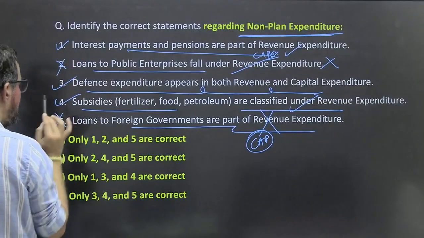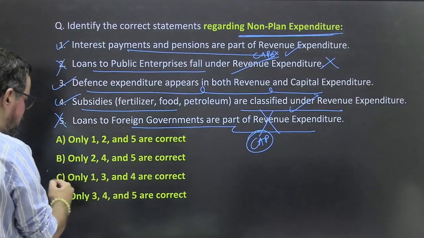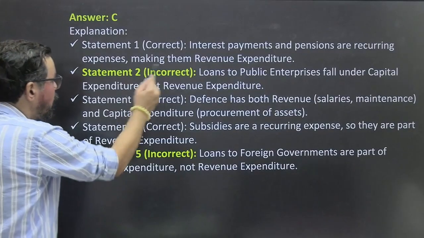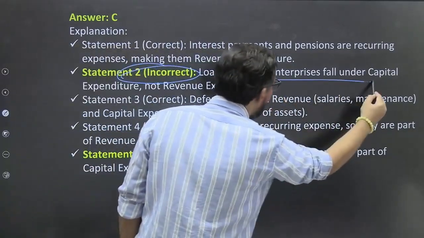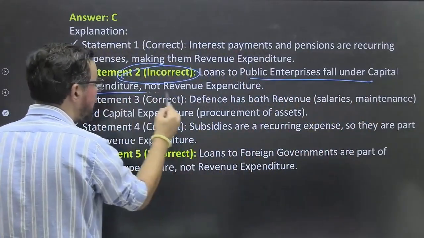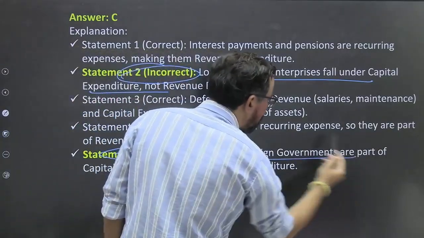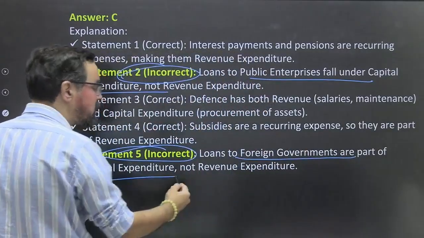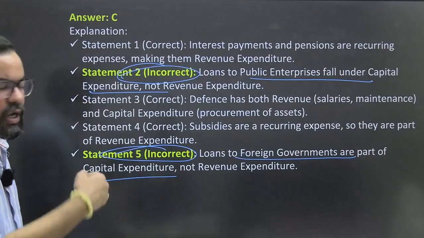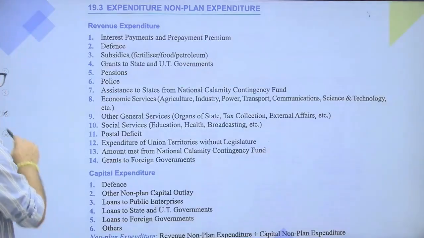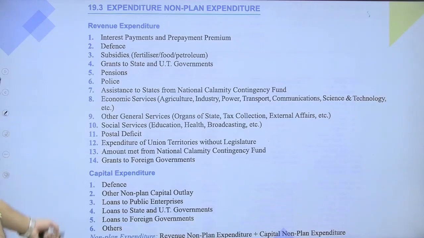So 1, 3, 4 means option C should be the right answer for this one. Statement 2 was wrong. Loan to public enterprise falls under capital expenditure, and in statement 5, loan to foreign governments are part of capital expenditure, not the revenue. Which we generally discussed through those 2-3 slides also. So we have this detailed solution for this one also.